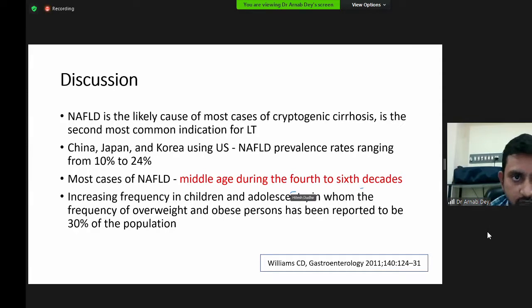So in discussion, NAFLD is the likely cause of most cases of cryptogenic cirrhosis. It is the second most common indication for liver transplantation. China, Japan, Korea, and including the US, have reported prevalence rates of around 10 to 24%. Most cases of NAFLD occur in middle age, during the 4th to 6th decades. Increased frequency in children and adolescents has also been reported due to the increased frequency of overweight and obesity.